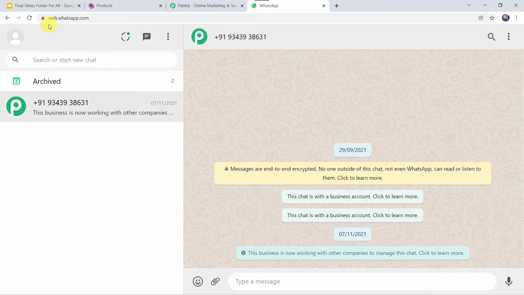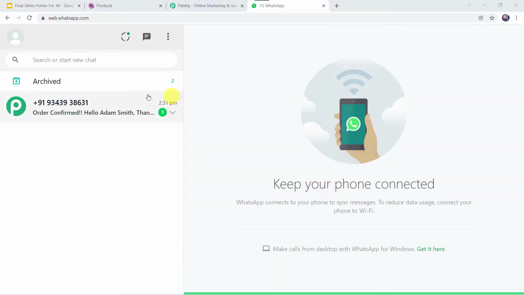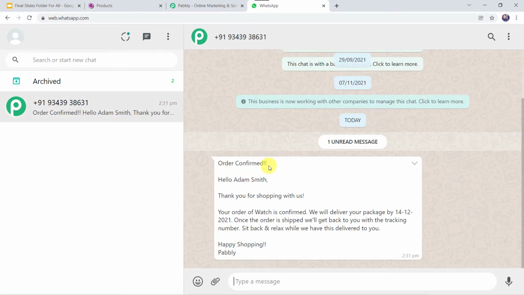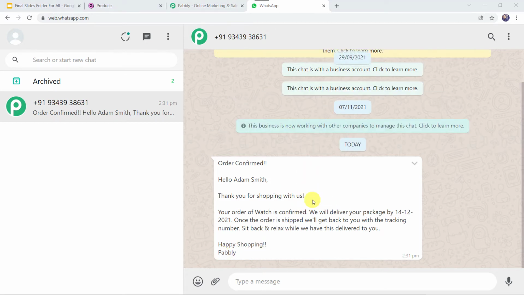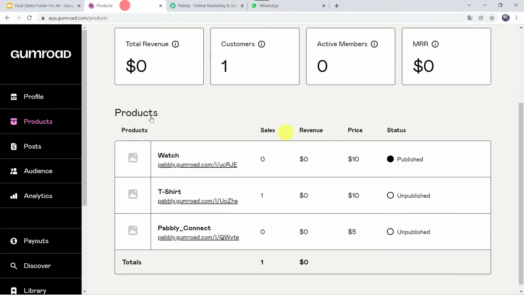I'll refresh it, and here we can see a new message. Order confirmed. Hello Adam Smith. Thank you for shopping with us. Your order of watch is confirmed. We will deliver your package by 14th December 2021. Once the order is shipped, we will get back to you with the tracking number. Sit back and relax while we have this delivered to you. Happy shopping, Pabbly.